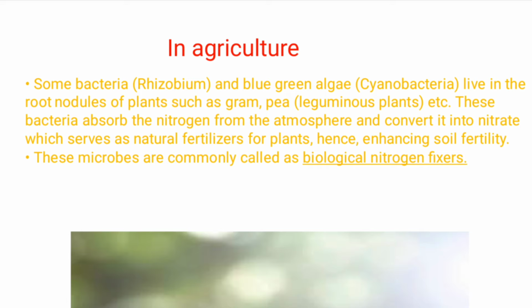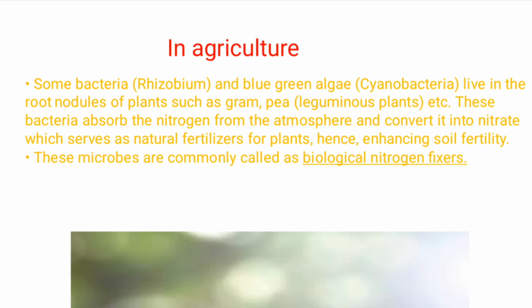Some bacteria like Rhizobium and blue-green algae, that is cyanobacteria, can easily absorb atmospheric nitrogen and convert it into nitrates. These nitrates are mixed into the soil, from where the plant's roots can easily absorb the nitrate in solution form. These bacteria are present in the root nodules of leguminous plants like peas and pulses.